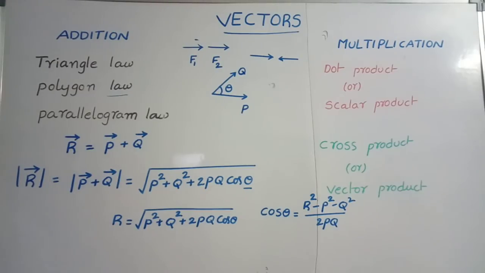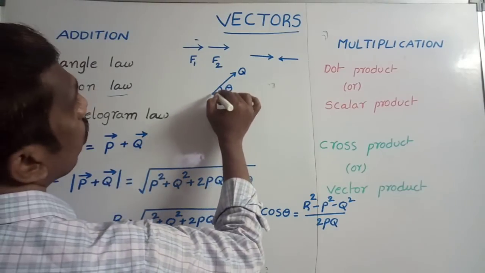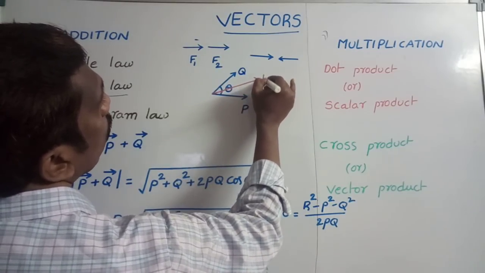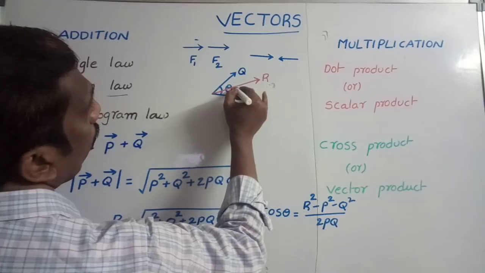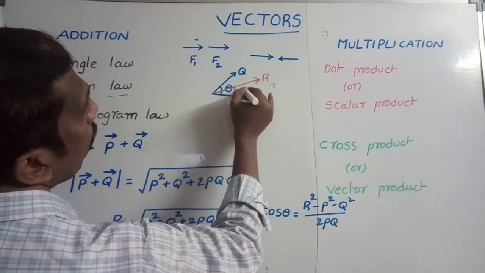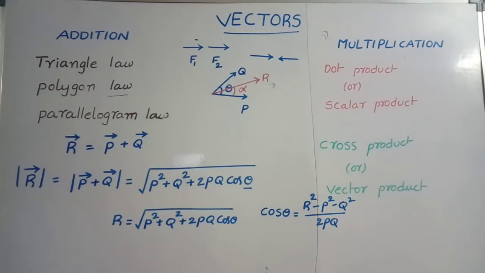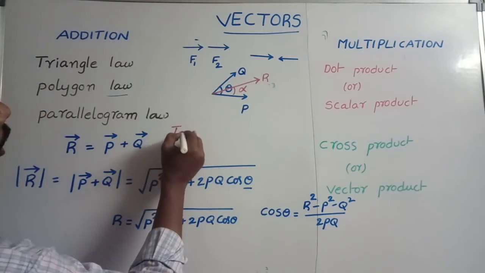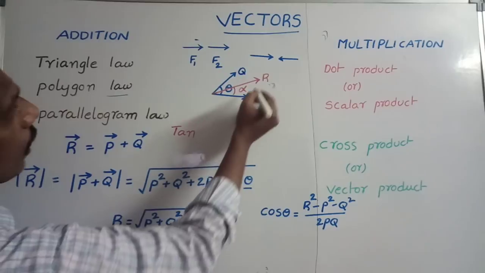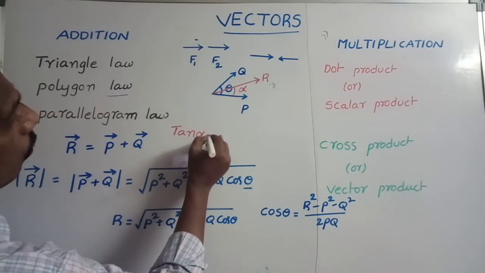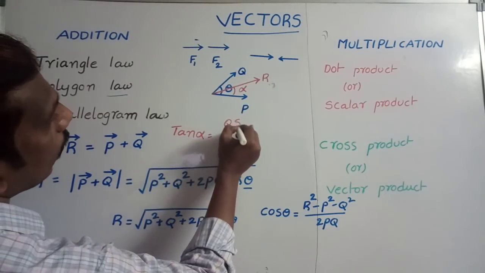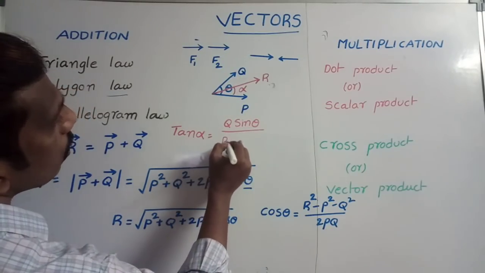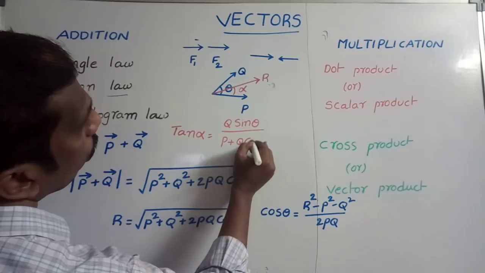When two vectors are making a certain angle with each other, the resultant always lies between them. So this is the direction of the resultant. Suppose this resultant makes an angle alpha with P bar. How can you calculate the angle between the resultant vector and P bar? We should use this formula: tan alpha is equal to Q sin theta by P plus Q cos theta.